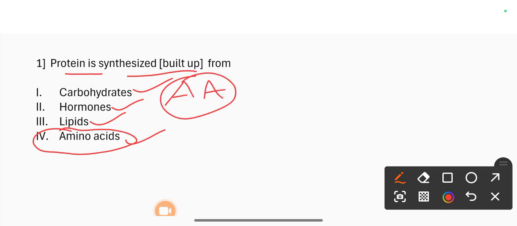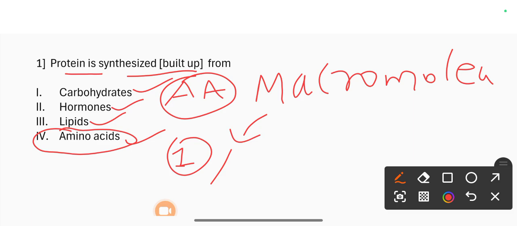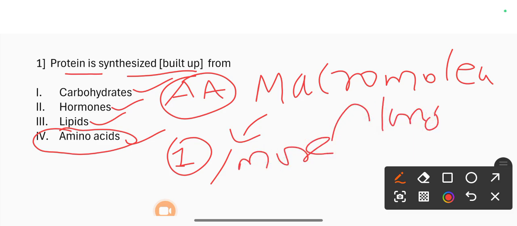So amino acids are helpful in protein. Proteins are macromolecules, one or more long chains of amino acid residues.